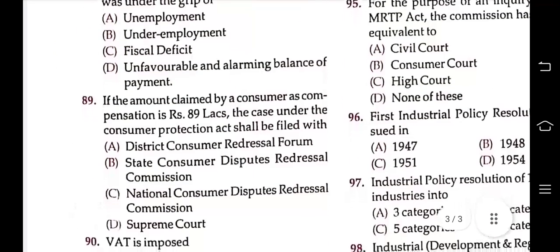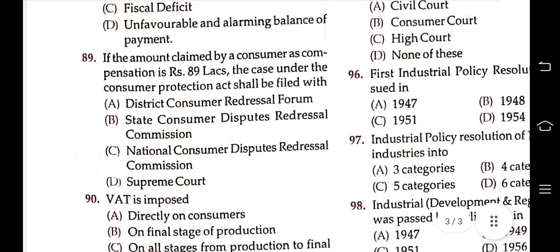If the amount claimed by a consumer as compensation is rupees 89 lakh, the case under the Consumer Protection Act shall be filed with: District Consumer Redressal Forum, State Consumer Dispute Redressal Commission, National Consumer Dispute Redressal Commission, Supreme Court. According to the Consumer Protection Act 1986, it comes under the National Commission, but now according to the 2019 Consumer Protection Act, it comes under the District Commission.